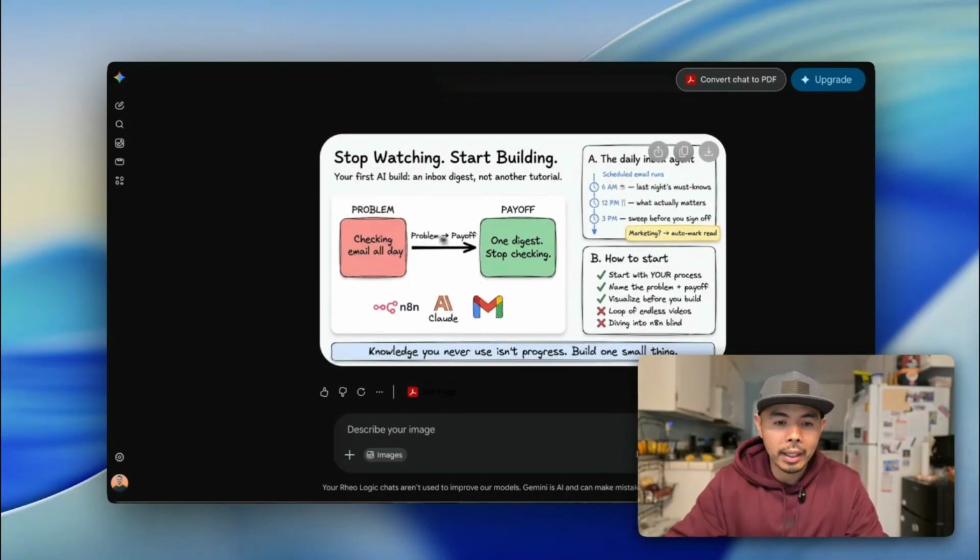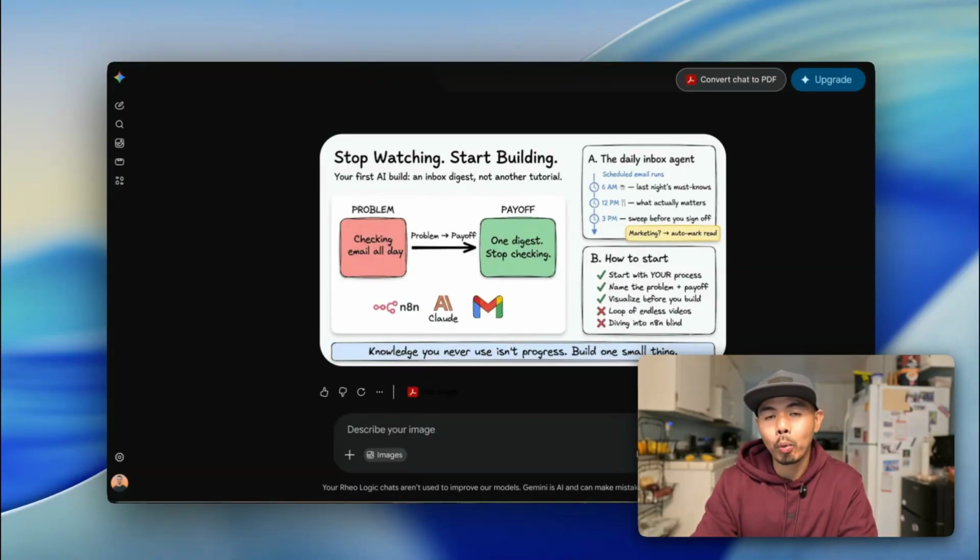So when it comes to AI, like I said, my goal here is for you to stop watching and to start building. People say all the time that AI knows the how, but it doesn't know the what. It knows how to build something, but what you're looking for, what you expect, what the limitations are, what the guardrails and boundaries are, that's something that you have to define for AI. The 2-step framework that I want to give you today is problem and payoff.